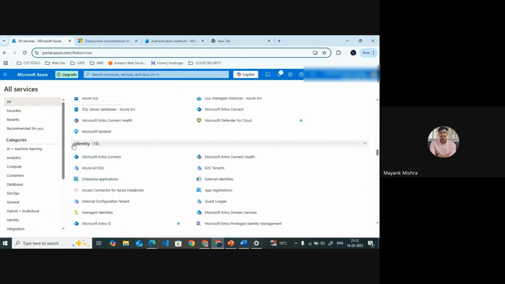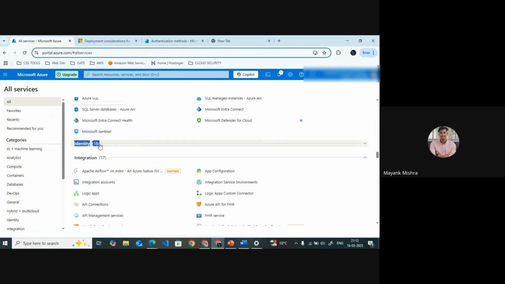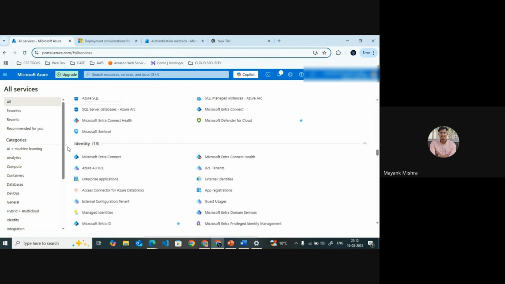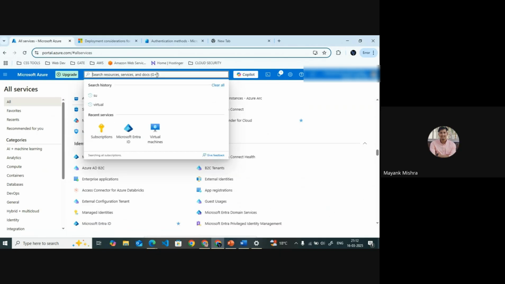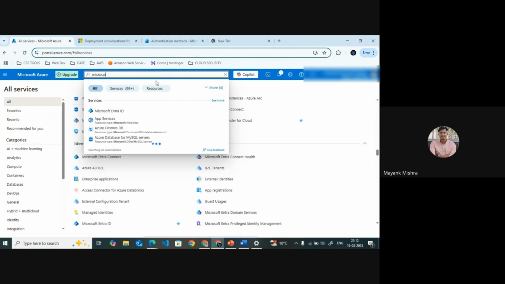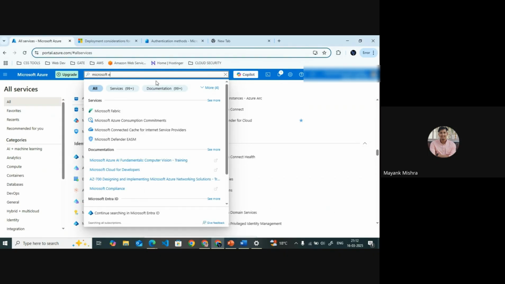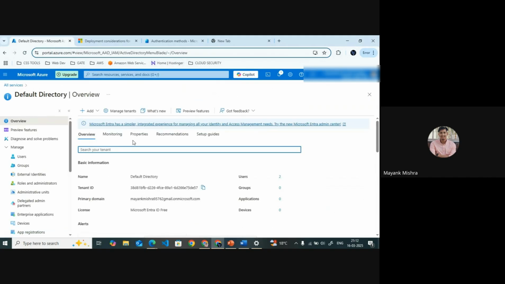Then our identity. This is our main thing where we have to look first. Identity is about how we set some protocols and policies, so who is going to access our Azure account. What we can do is directly search above for Microsoft Entra ID. Are you seeing this? Yeah, I can see. So this is our Microsoft Entra ID.